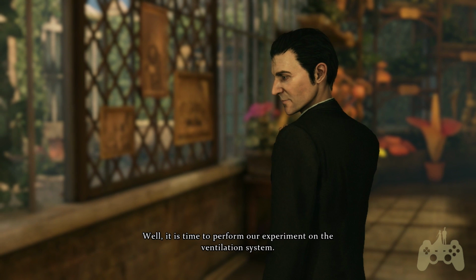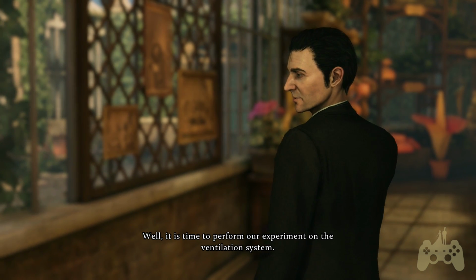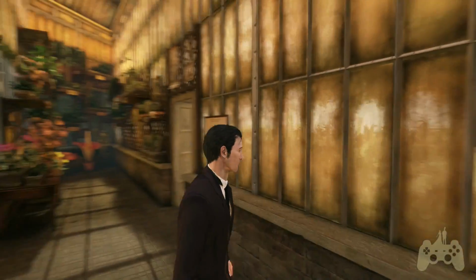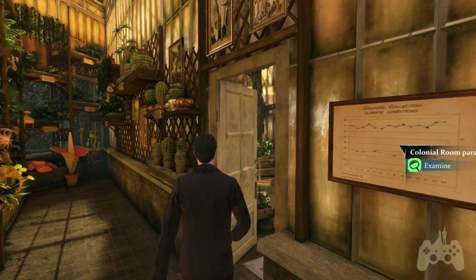Well, it is time to perform our experiment on the ventilation system. Boy, I feel like this one is so drawn out. Heavens.